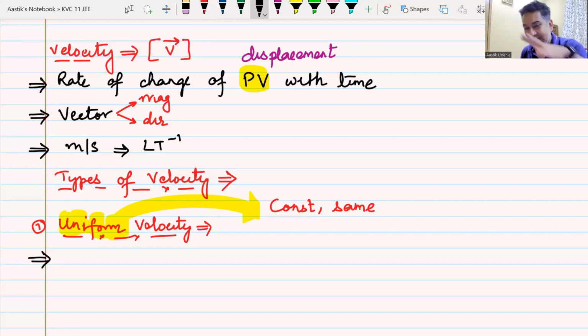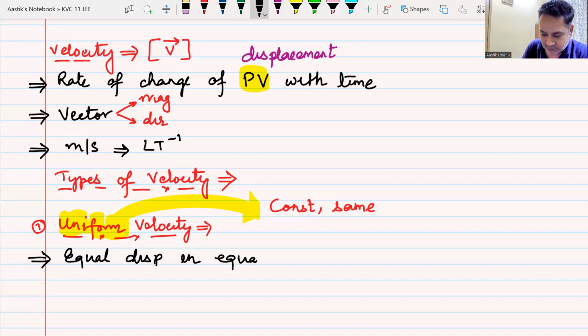As soon as you hear the term uniform velocity, how will you understand it? Remember, I write everything in point-wise fashion so that it's easier for you to remember. Equal displacements covered in equal intervals of time. Equal displacements, not total displacement. Equal displacement in equal intervals of time. That is correct.